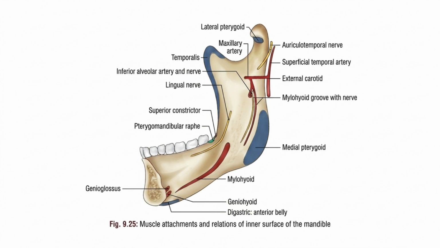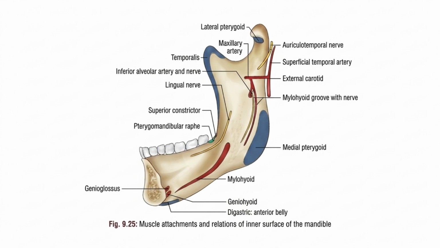The mylohyoid line, the name itself indicates, it gives rise to the mylohyoid muscle. Okay. Then the superior constrictor muscle. The superior constrictor muscle arises from the posterior end of the mylohyoid line. That is, from the posterior part, the superior constrictor muscle arises.